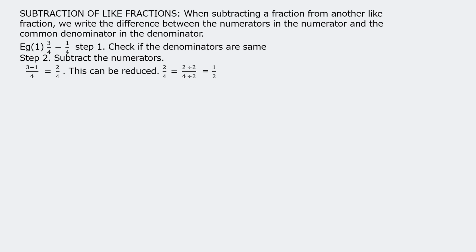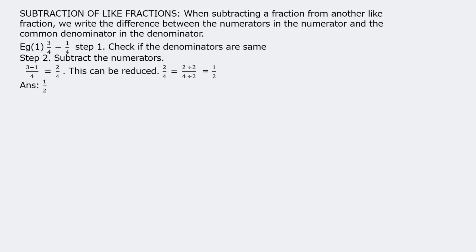So that's equal to 8 minus 5 upon 11, which is equal to 3 upon 11. Fifth one, 9 upon 13 minus 4 upon 13, which is equal to 9 minus 4 upon 13. And the answer is 5 upon 13. Sixth sum, children, 7 upon 10 minus 3 upon 10.